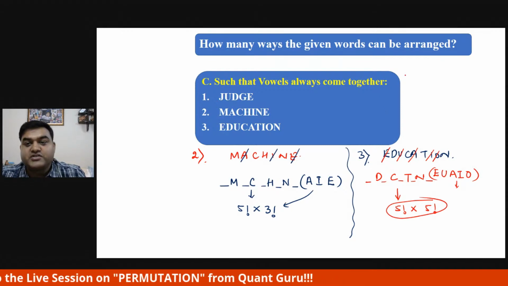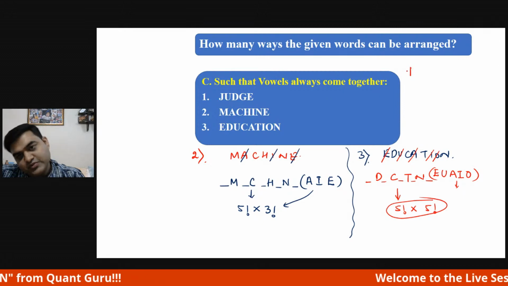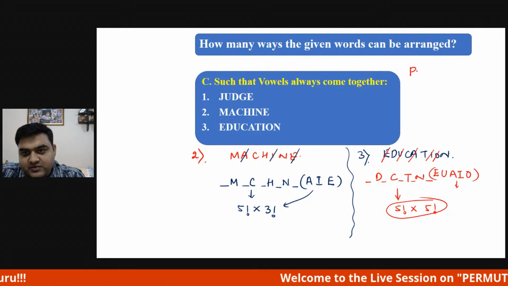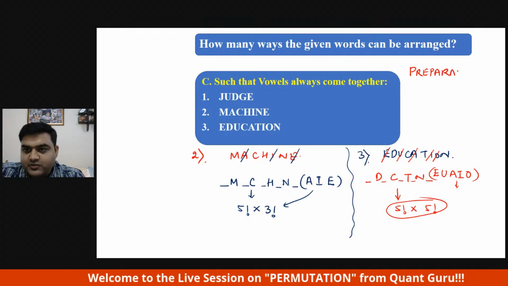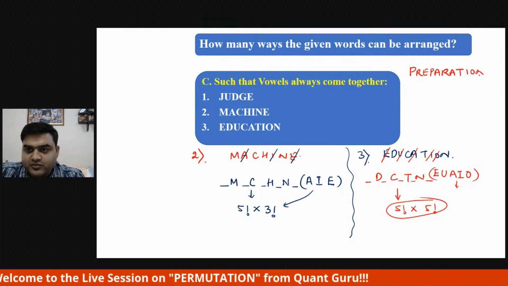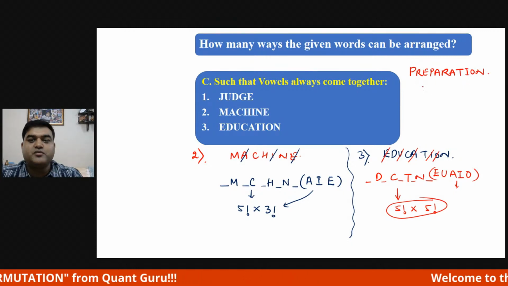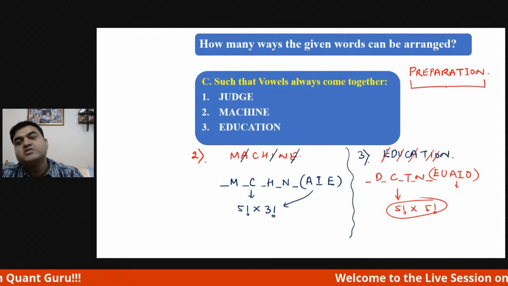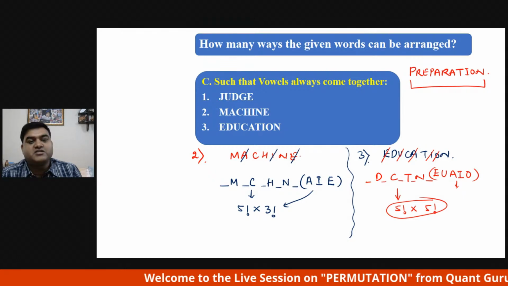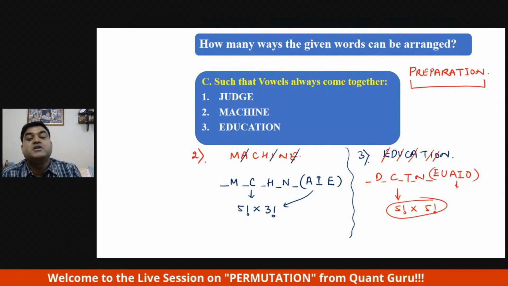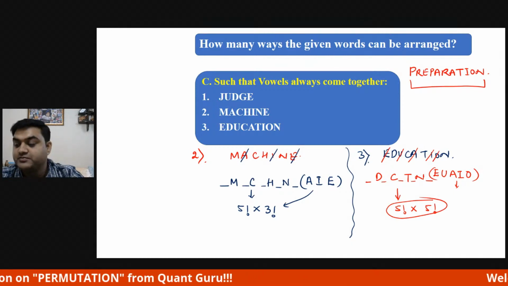I give you a question for which I want an answer. In an examination, what do we do? We prepare, right? So there is a word called preparation. So tell me, how many ways can preparation be arranged such that vowels always come together? Now this question is for you guys.